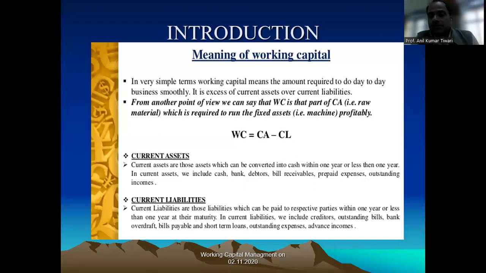Now you can see on this particular screen, the current assets. Current assets means the short-term assets which are converted into cash within a short period of time, known as the current assets. Or simply, the current liabilities, you know very well. The liability which you have to pay within a year to someone else is known as the current liabilities.